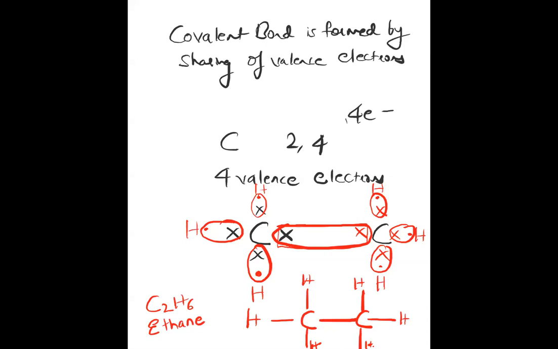So I'll explain again once more for your understanding. There are two carbon atoms available. Each carbon atom has 4 electrons in its valence shell. So they need to satisfy their 4 valencies.